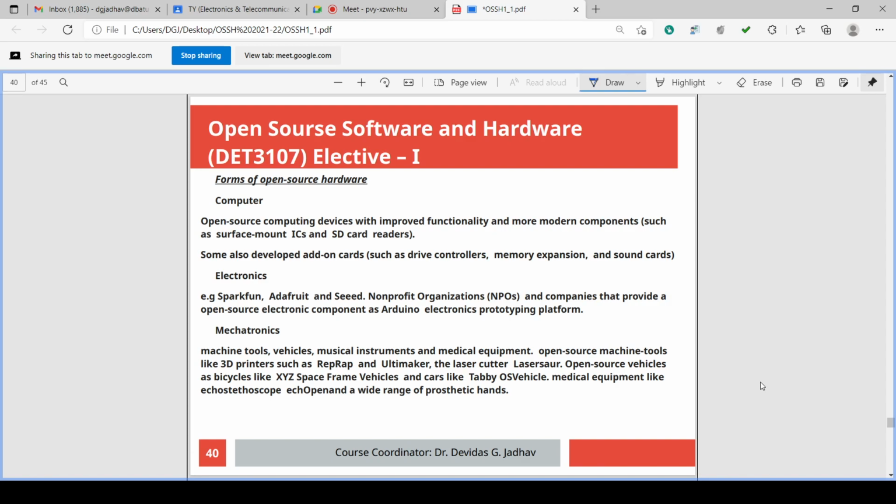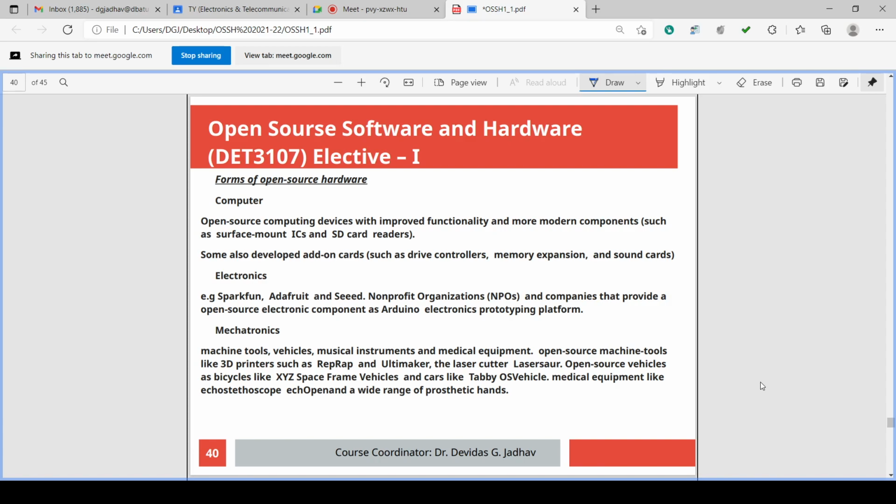Nowadays you people do not know those olden ICs. Now you are directly using surface mount ICs. If you check any circuit, you will always get all the circuits with surface mount ICs, SMDs, surface mount devices. So you are not seeing the older ICs. Those are bigger ICs than the present ICs.